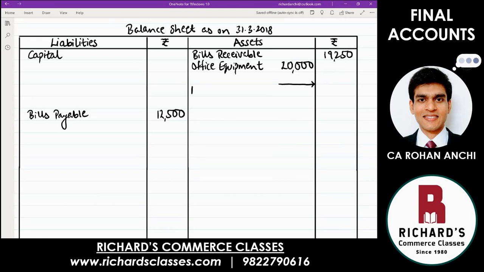Same for the next, motor van. Inner column, 30,400. And then plant and machinery. Same thing, 25,000. And leave a line.